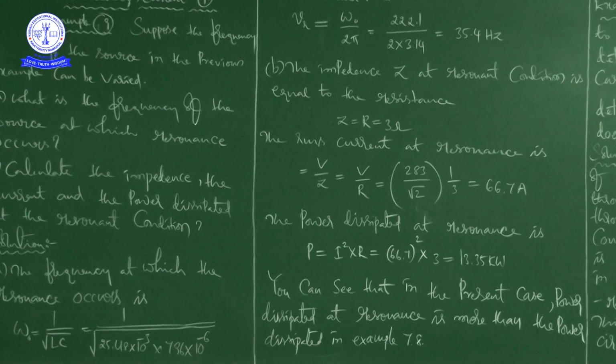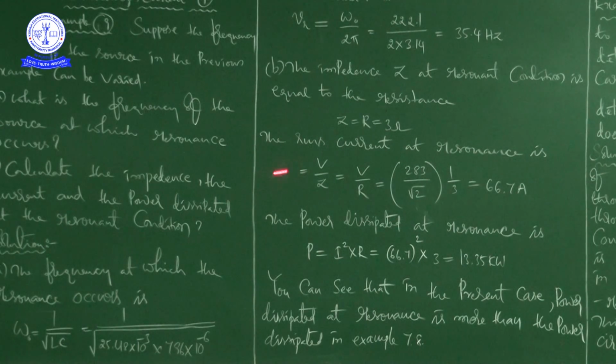When you put this value in the formula for the impedance of the series LCR circuit, Z is equal to square root of R square plus (XL minus XC) square, you get Z is equal to R. R is already given as 3 ohms, so finally Z is equal to R is equal to 3 ohms. That is the impedance Z at resonance condition.